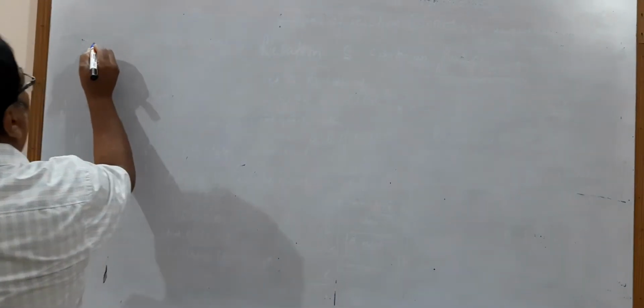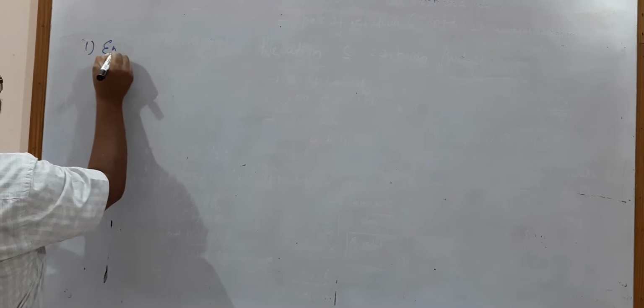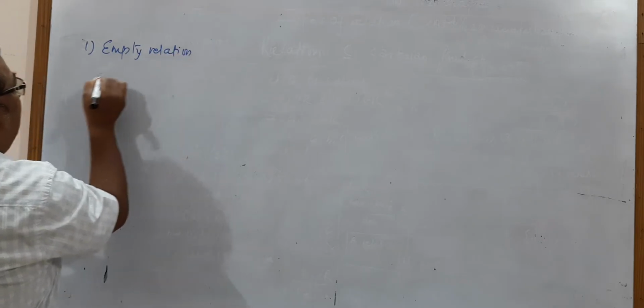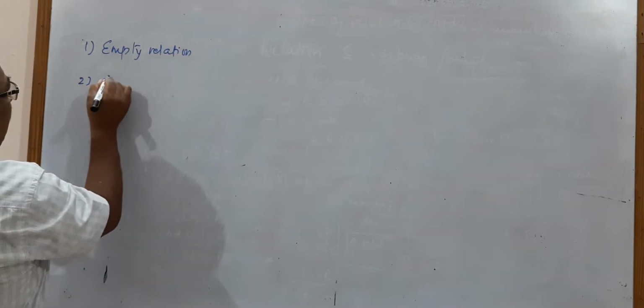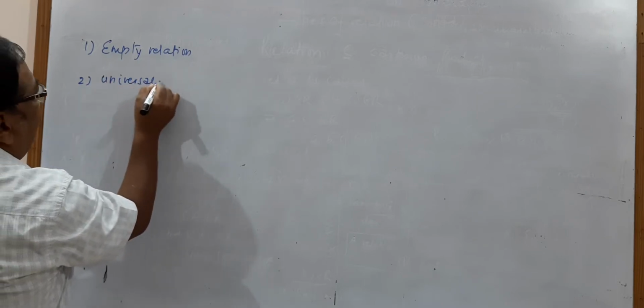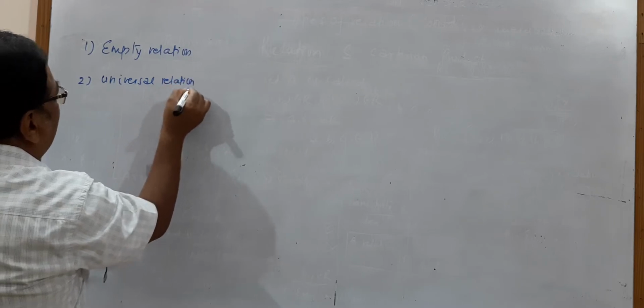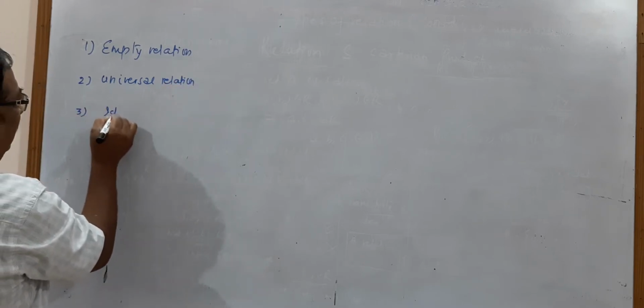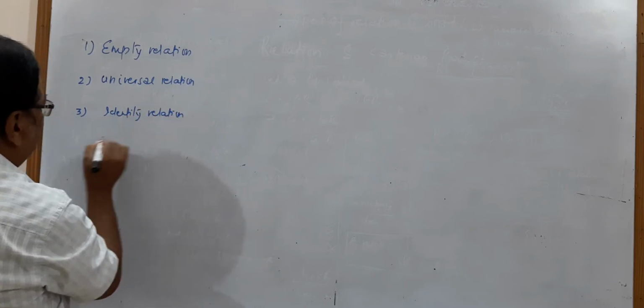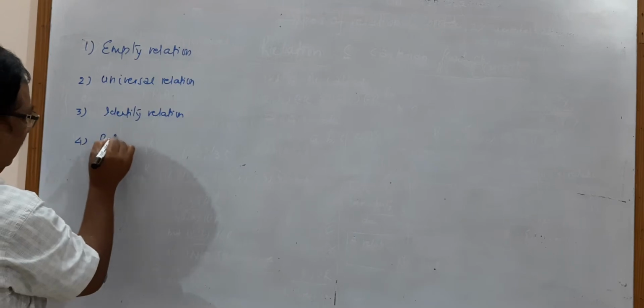Hello students, till now we have discussed some types of relations. That is, we have discussed the empty relation, then the universal relation, then third, the identity relation, and fourth, we have discussed the reflexive relation.